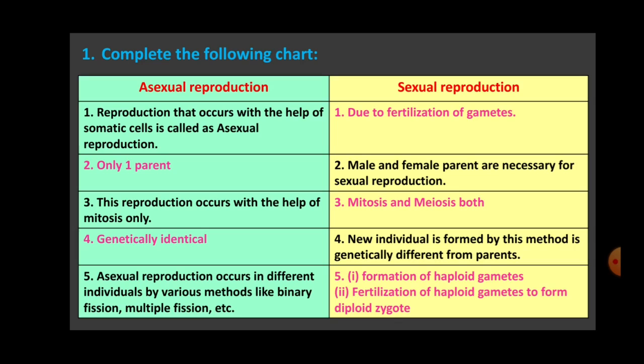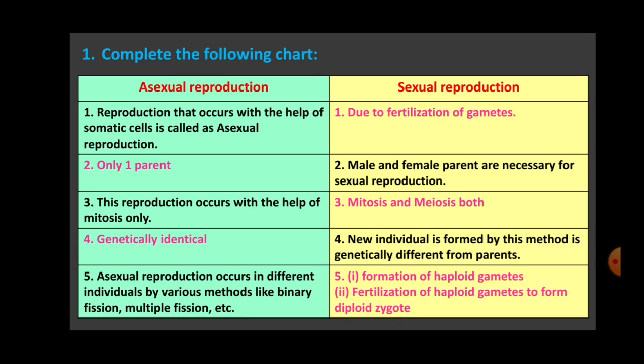Because crossing over takes place and two parents are involved, fusion takes place, right? Whereas in asexual reproduction, only one parent is there, right? So the new individual formed by this method is genetically identical. They are the replica of the parent. Okay, so you will write the complete sentence.